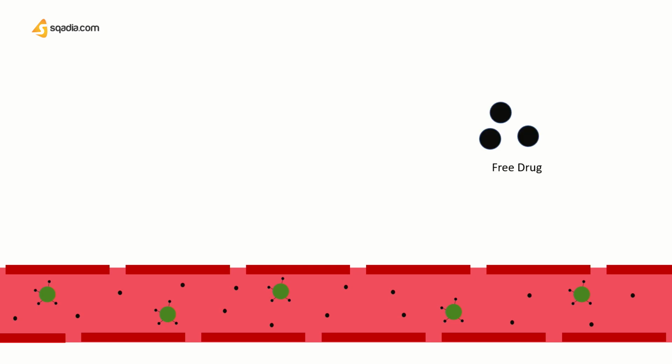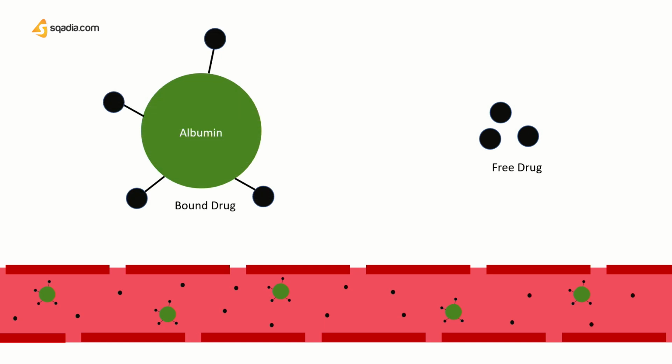Regarding plasma protein binding, you must clear the concept that when the drugs appear in the circulation, a fraction of drug molecules bind with plasma proteins, mostly albumin, and another fraction remains as free. Free drug undergoes distribution and is responsible for the pharmacological response. The bound drug remains as a reservoir of drug.